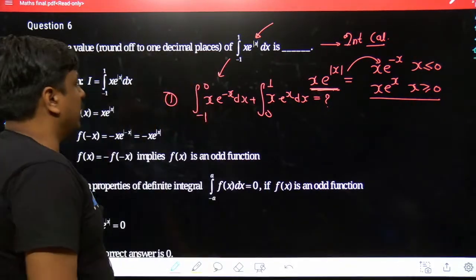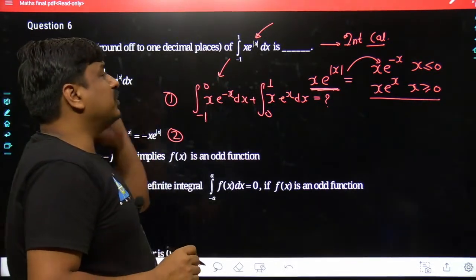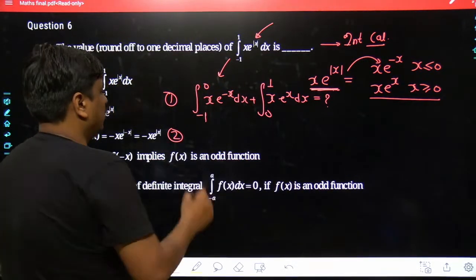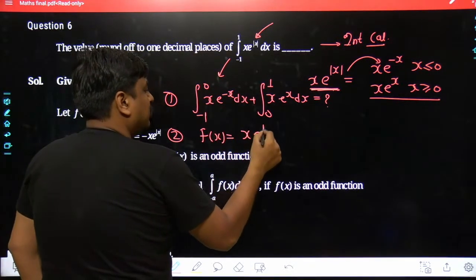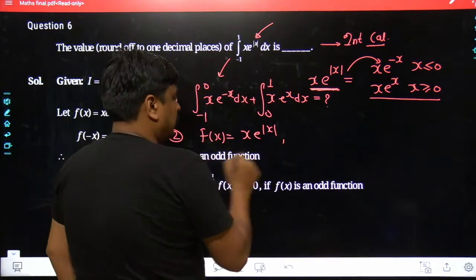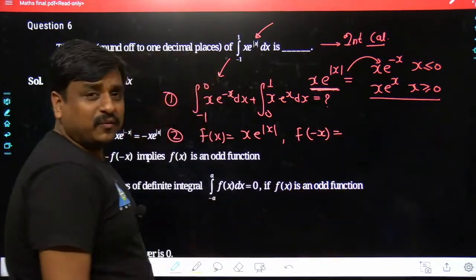Yes, may I know what would have been the second form? My dear friends, once you focus on this problem thoroughly, you will get to know the f of x taken in this problem is e to the power of mod of x. And now, taking the reference of this f of x, if you calculate f of minus x. What does it mean, the f of minus x?